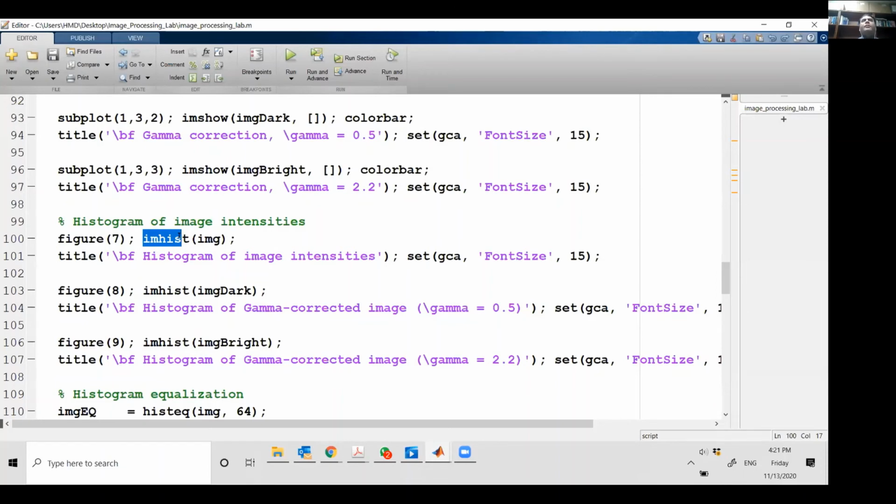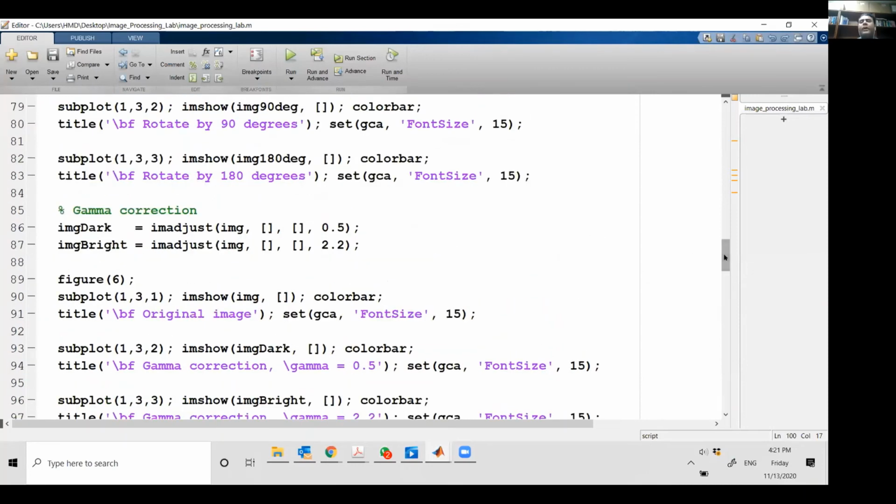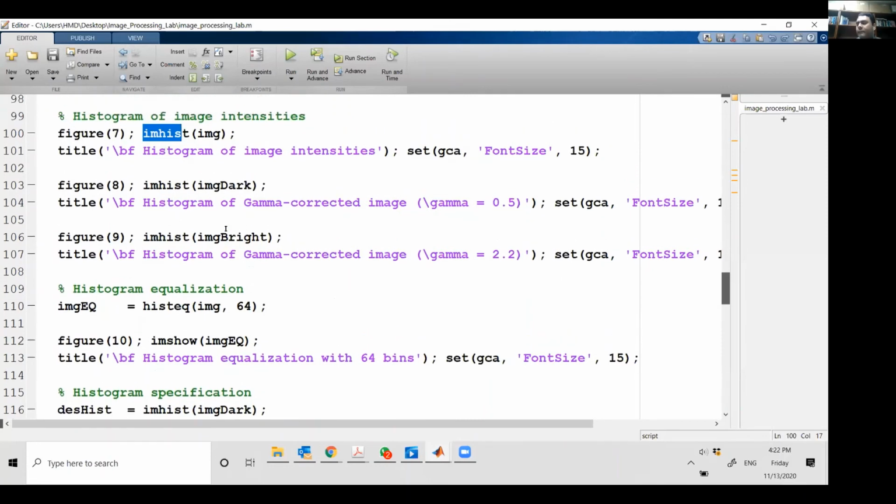But every patient had an MRI scan acquired from different scanners, so they have their own intensity variability. So what I do is I want to readjust all the images so that they have the same reference histogram, so that I can compare them with that reference histogram. So I can use the imadjust command to actually do the gamma correction, and then I can check the histogram using the imhist command. Okay, is that clear?